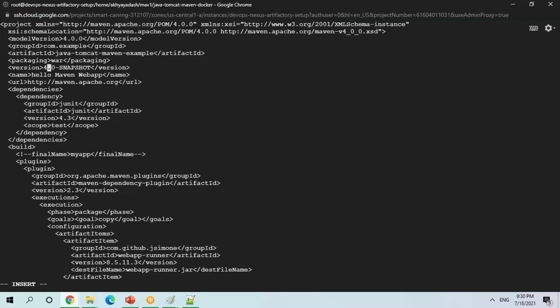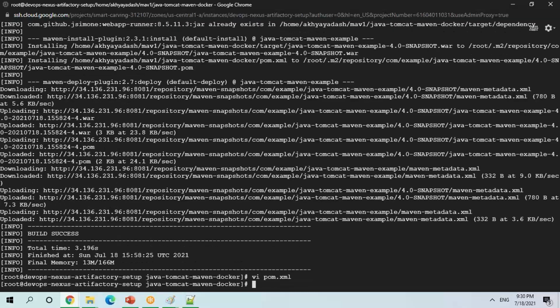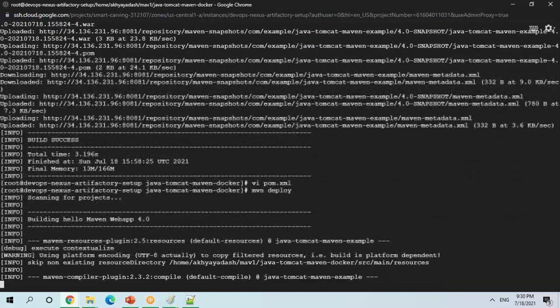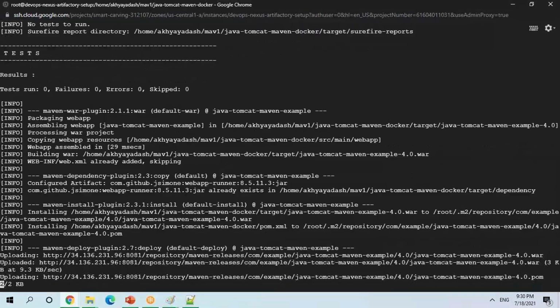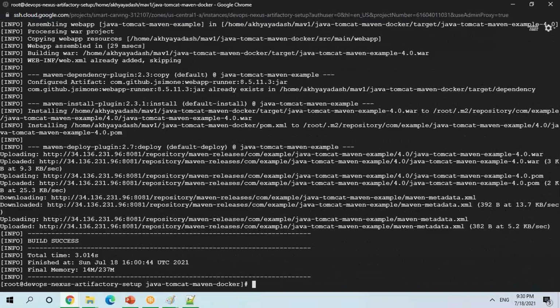Yeah, the snapshot and version. You can run now. With redeploy allowed, it will work now. What will it do? It will override. It will redeploy with the latest changes. But previously it was not allowing it, because this is the default behavior of Maven. This is the way you are going to use it.